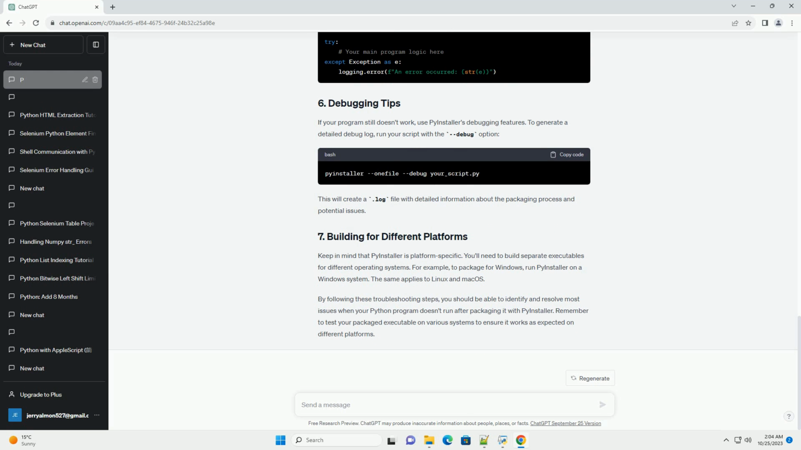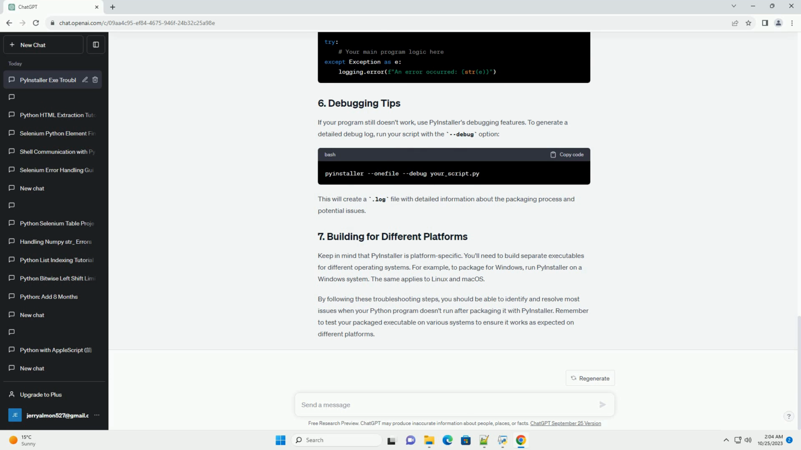When PyInstaller packages your program, it changes the paths to your files and resources. Ensure that you use relative paths to access files and resources within your application. To get the current directory where your script is running, use the sys._MEIPASS attribute.